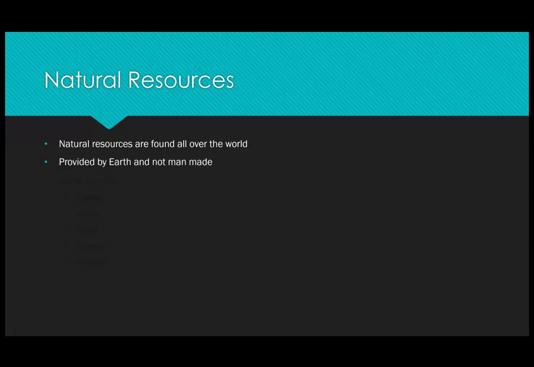Also, in order for something to be considered a natural resource, it must be provided by Earth and not made by man. For example, a country could produce a whole bunch of cell phones. Those are made by man, so they're not a natural resource. However, the metals that go inside of them would be considered a natural resource.